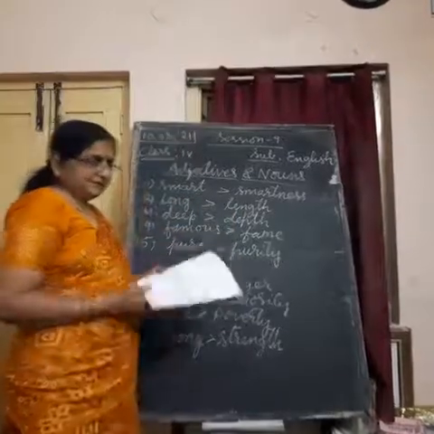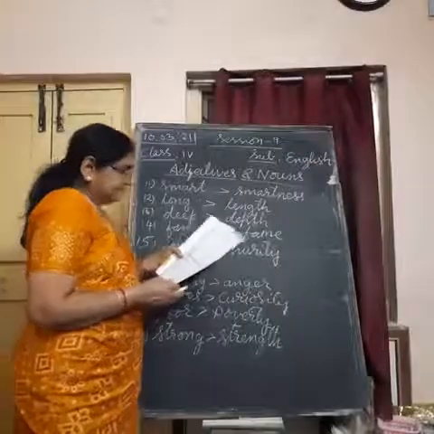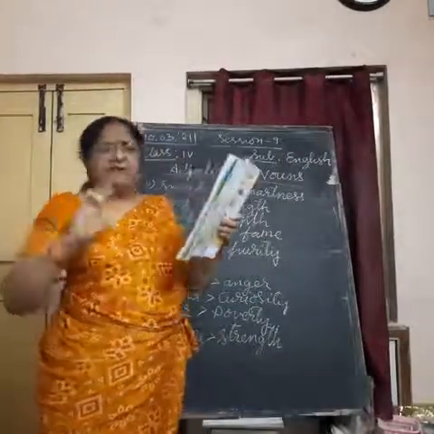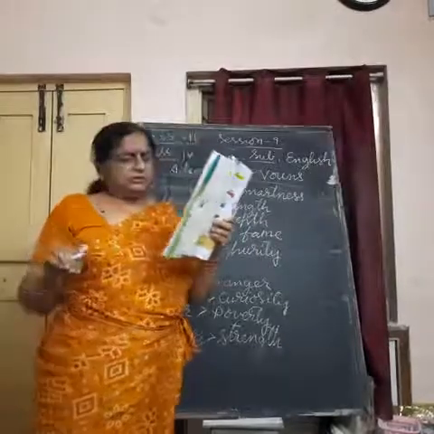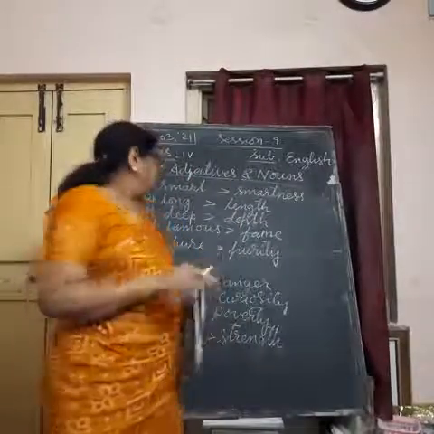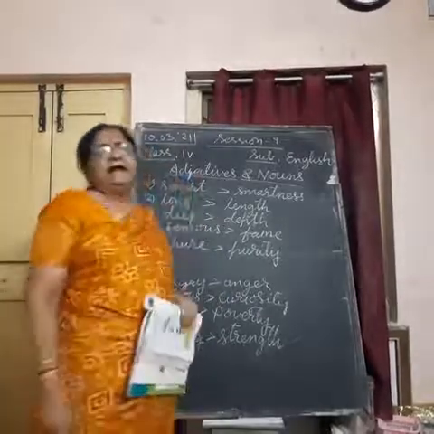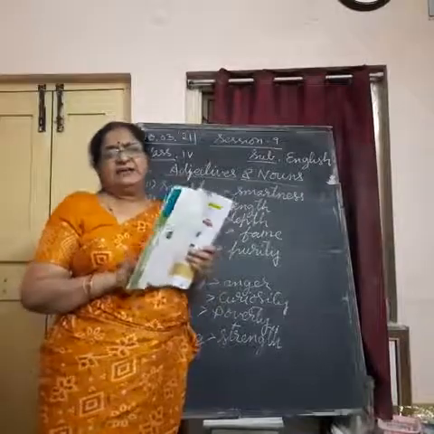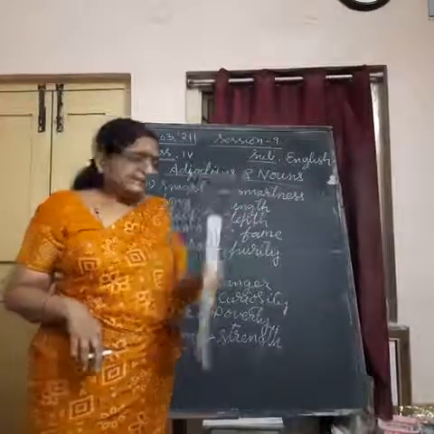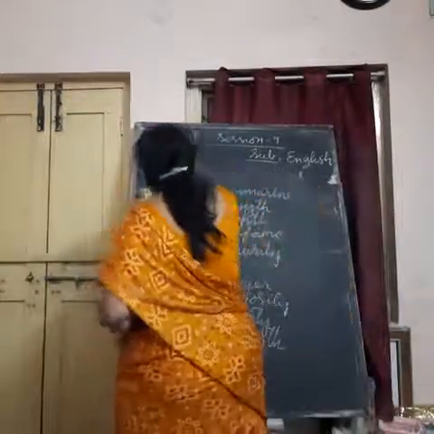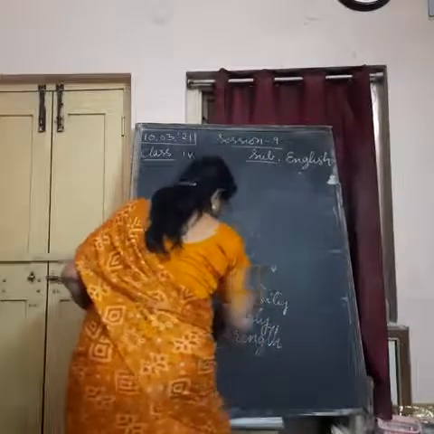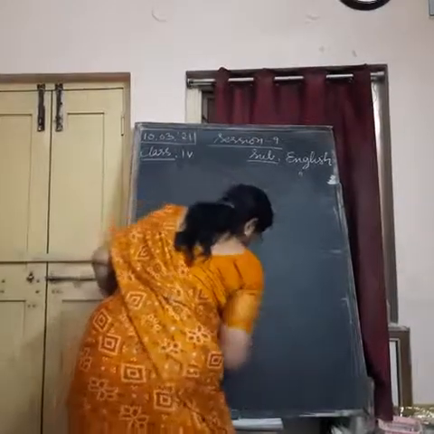And 5 are in the textbook. Understand? They have given 5 question answers that you are going to write in your notebook. But I am giving 10 new ones which I have added. So choosing them, you write them into your notebook in the same way. How they have given the pattern, I am showing you now. This is a list I made for you to make it easy to learn.